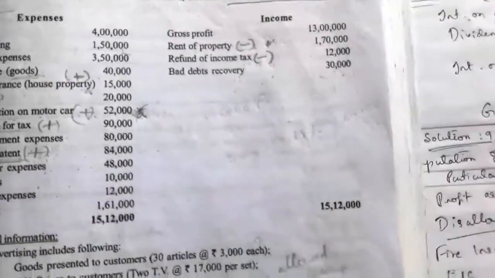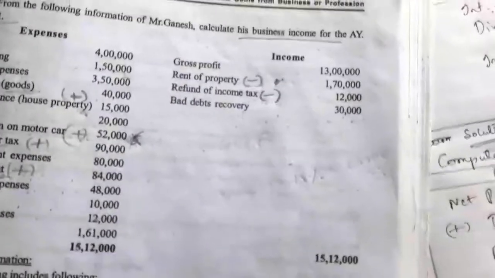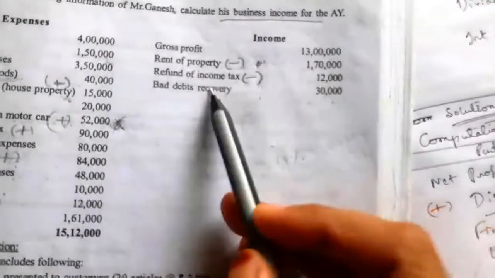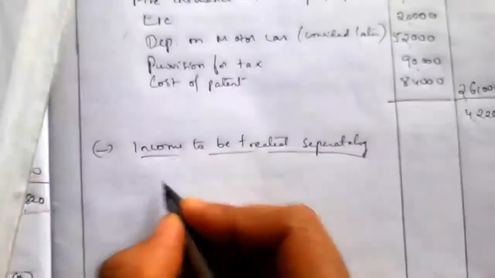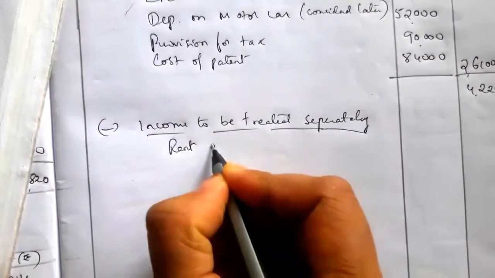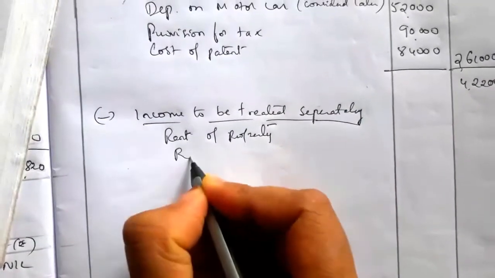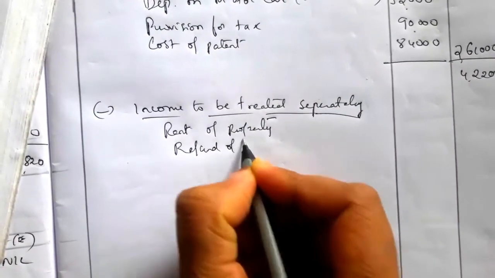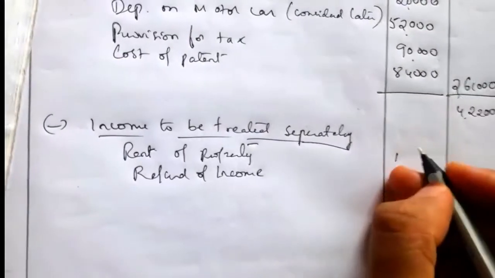Now we'll write the income to be treated separately. So we'll see the credit side of a profit and loss account. Here they have given rent of the property, which is not relating to business, so we have to deduct. Refund of income tax also is not relating to business, so we have to cancel. Rent of property and refund of income tax, both we have to cancel from the credit side of the profit and loss account.